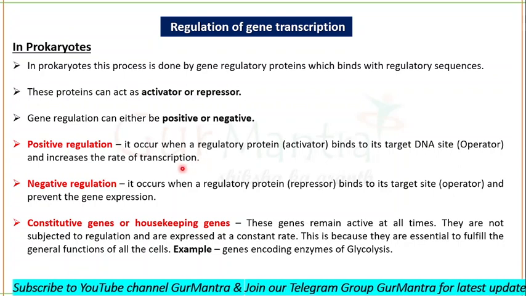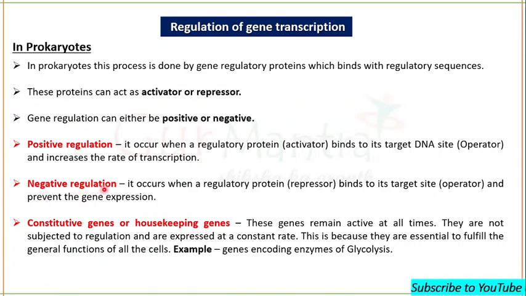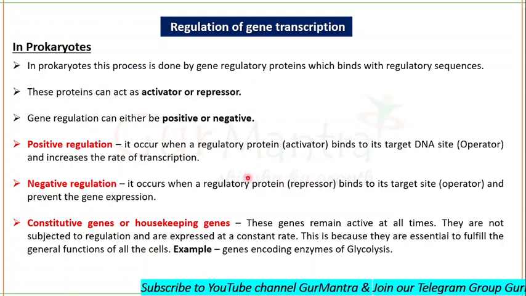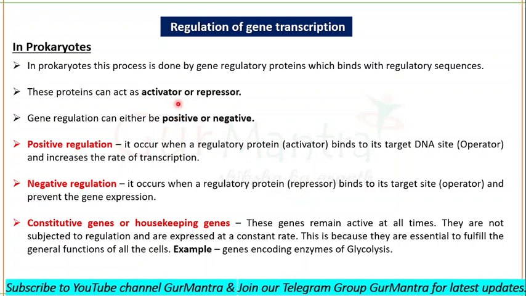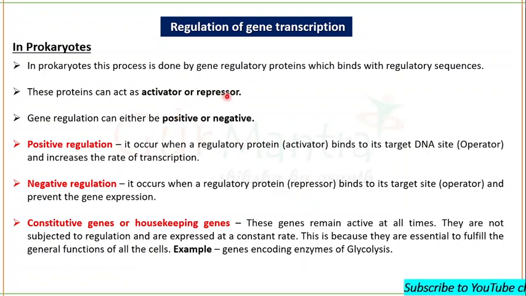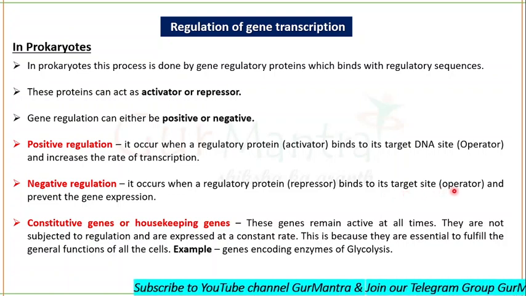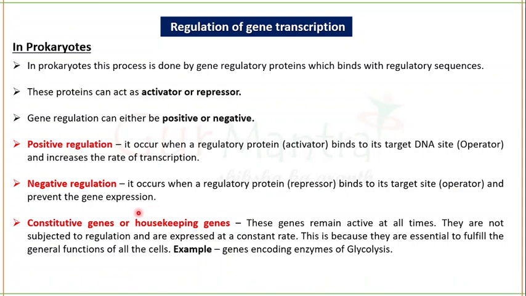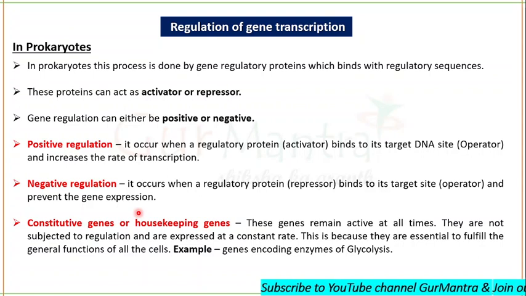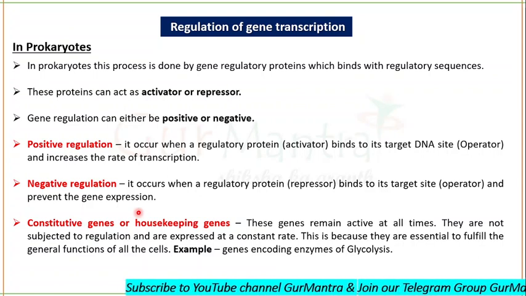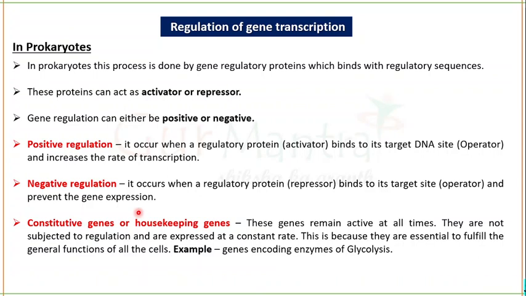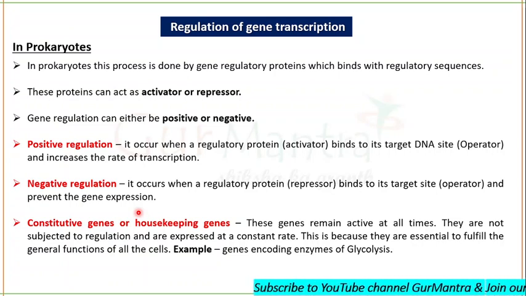And now what about negative regulation? It will occur when a repressor, which is again a regulatory protein, because we know a regulatory protein can be an activator or repressor, binds to our DNA target site or operator, and it will prevent the gene expression. And how will it be able to do the same? I mean, how will this repressor prevent the gene expression? We'll get to know about this in our further section.